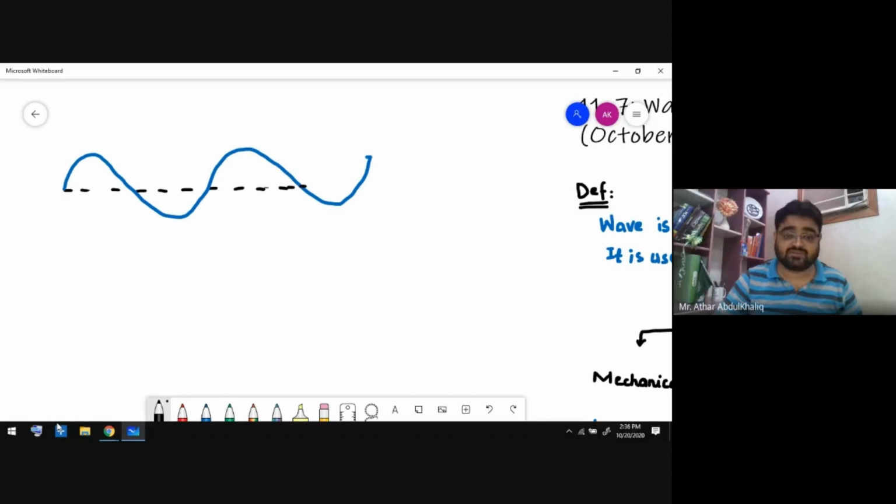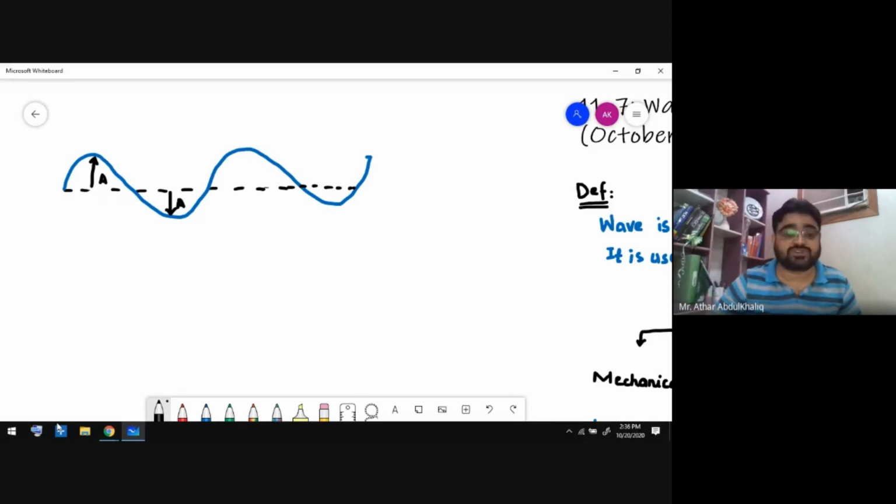In this transverse wave, the first and very important definition is amplitude. What is amplitude? Amplitude is the distance from the equilibrium position to the height, from here to here, or from the equilibrium position to the depth. Both will be the same. It is denoted by A. So if I ask you what amplitude is, you just say that it is the distance between the equilibrium position and the extreme position, either upward or downward.